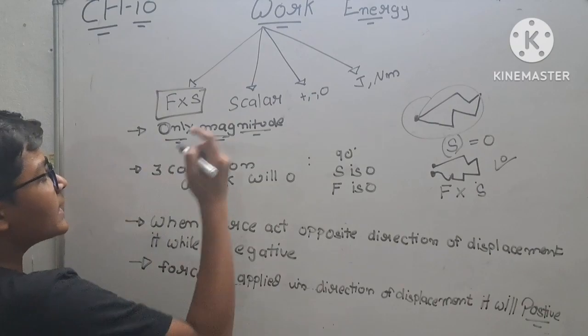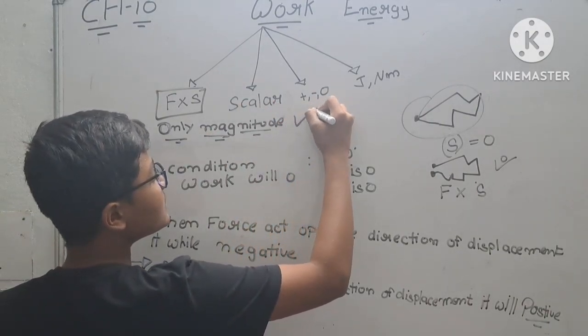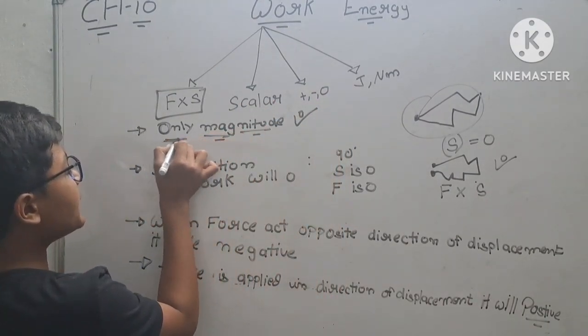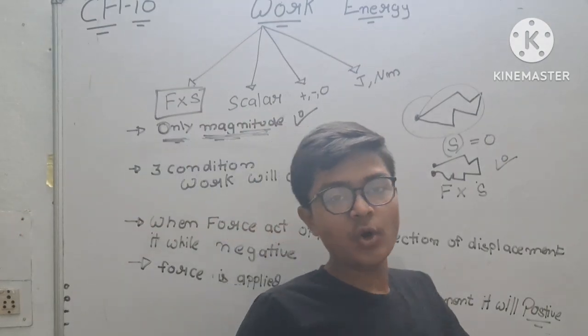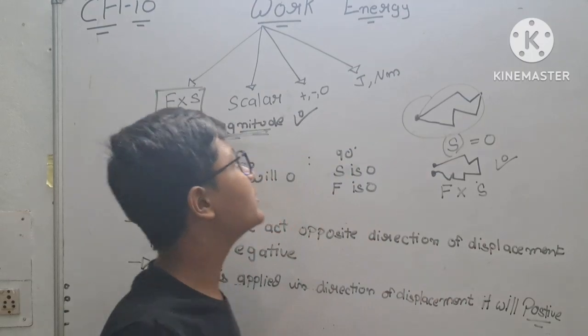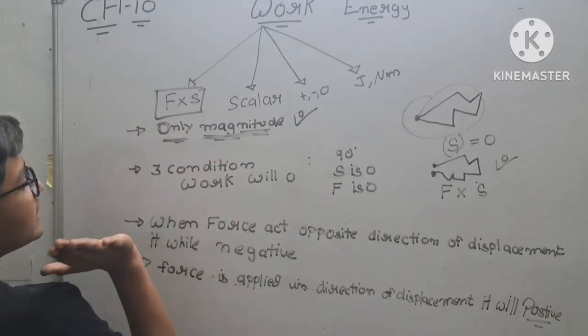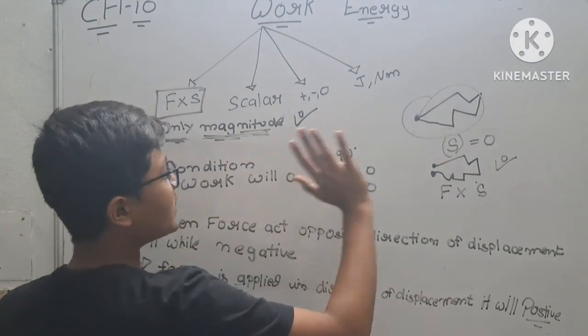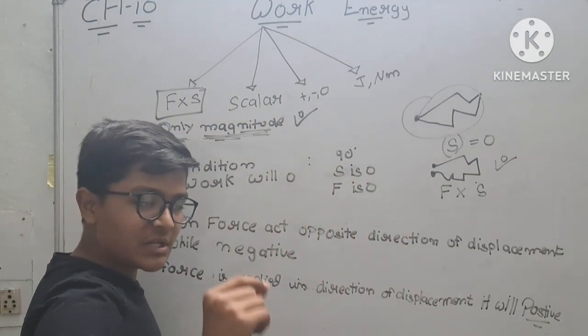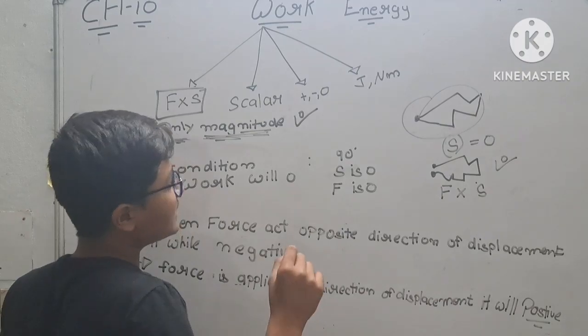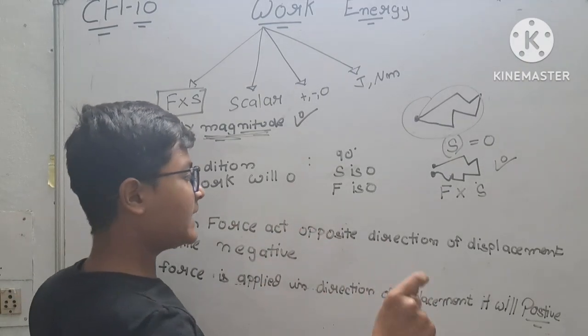It has only magnitude, not direction. That is why it is known as a scalar quantity. It can be positive, negative, or zero.